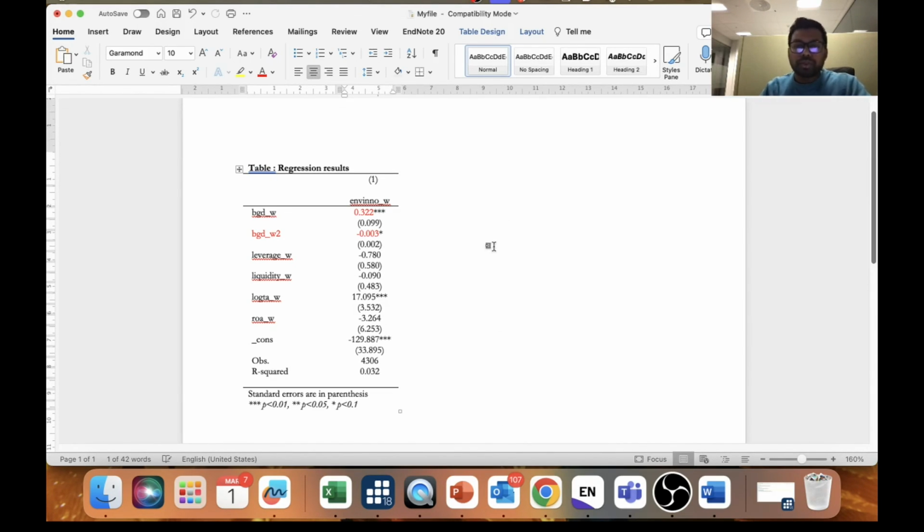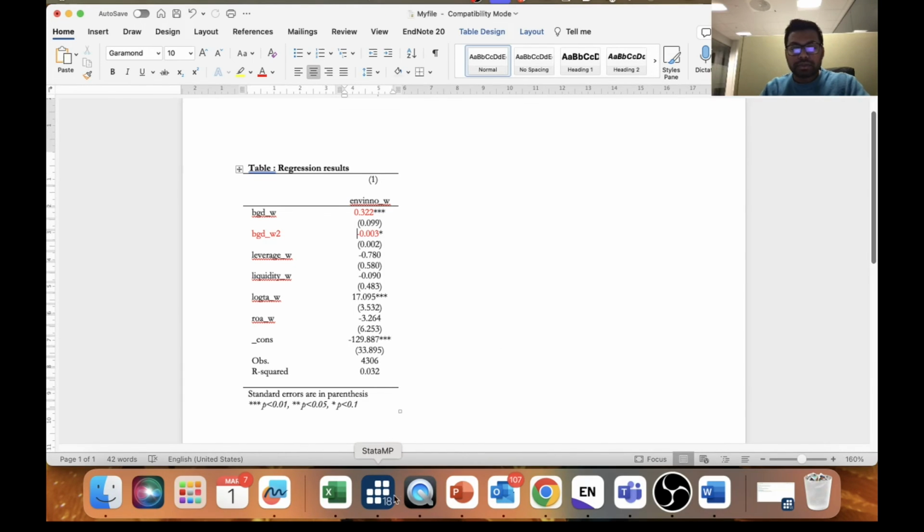As I already told you, if you want to get the critical value, divide this alpha 1 value, that means the coefficient of board gender diversity, by 2, and multiply with 0.003. If you do that, you will get the critical value, after which there will be a decline in environmental innovation. So there will be a negative impact.